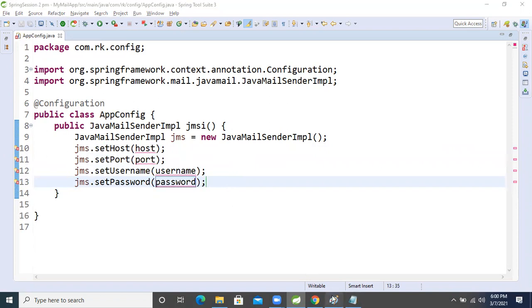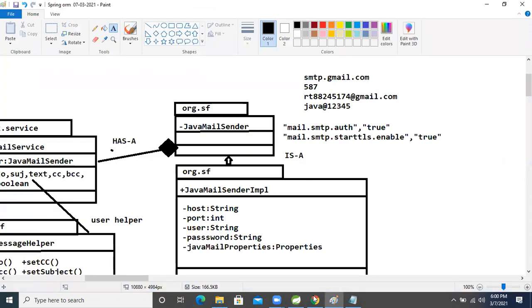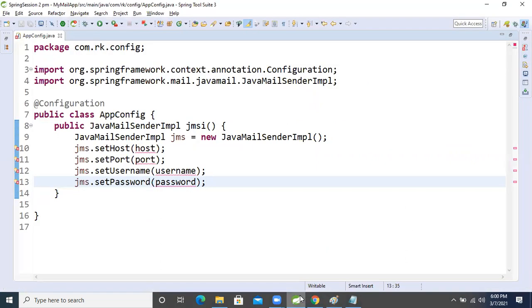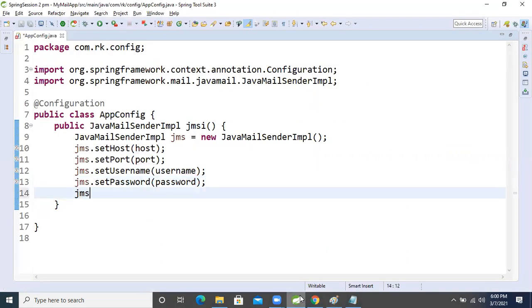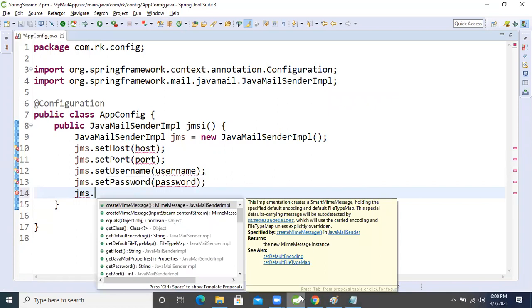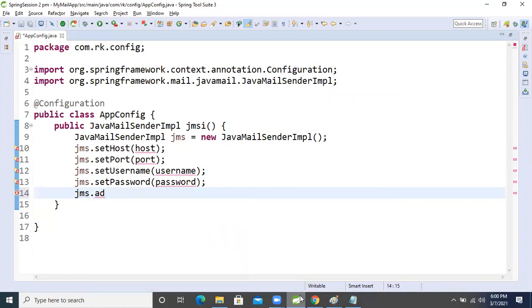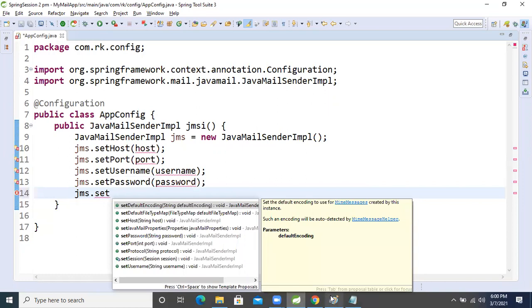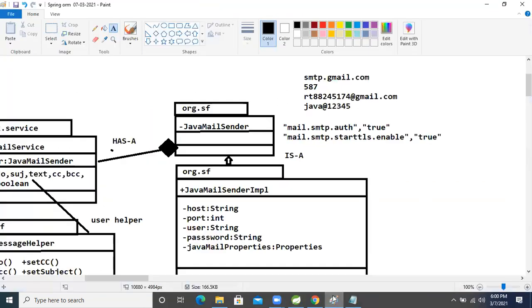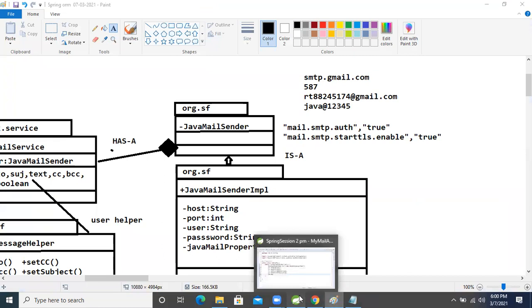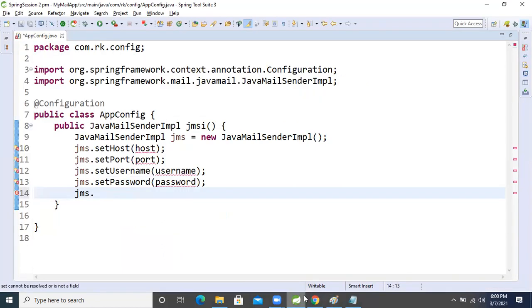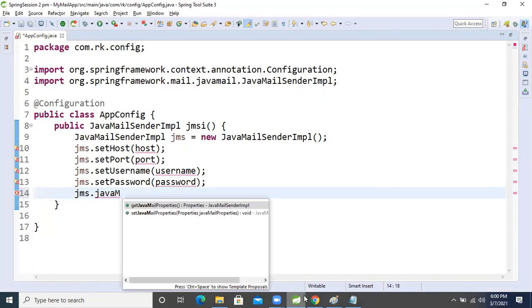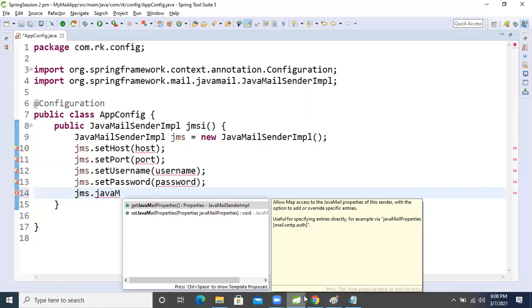After that, one more property. It will take the Java mail property, right? JMS dot set java mail property, set mail.